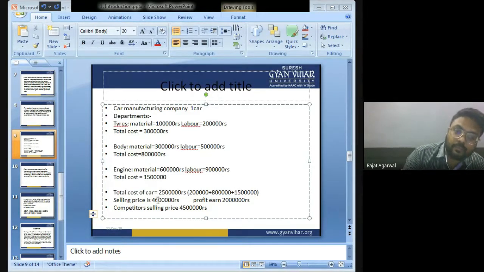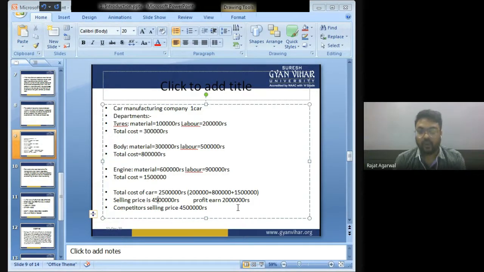Now if I reduce my selling price to 45 lakh, my profit will remain the same, that is 20 lakh, because my cost is reduced to 25 lakh. So right now my cost is 25 lakh and I am selling the car for 45 lakh. I am earning the same profit of 20 lakh. The competitor is also selling at 45 lakh. Now we are at the same level.